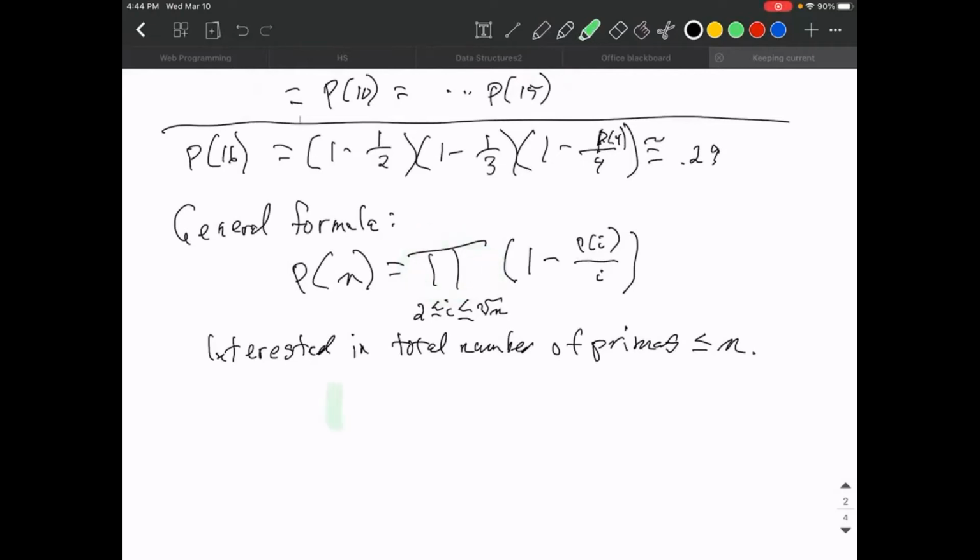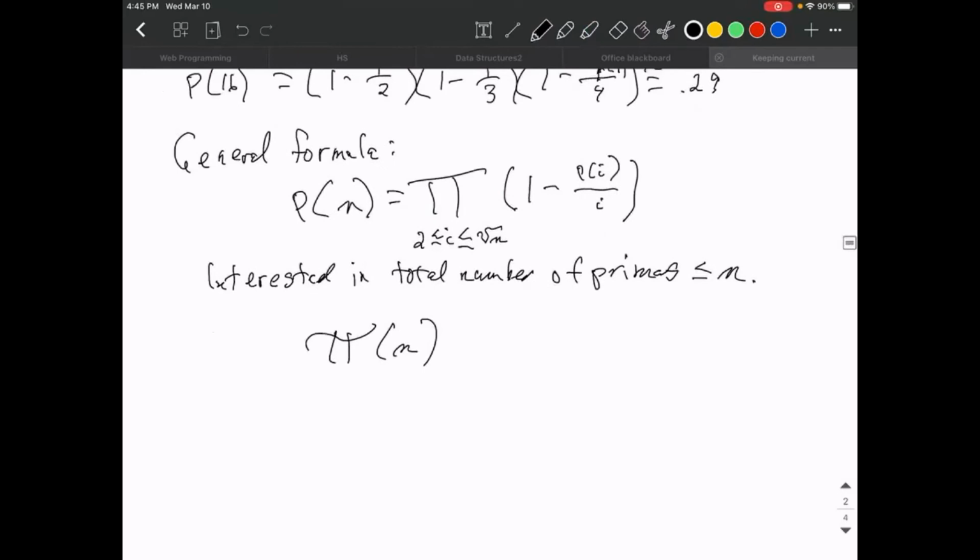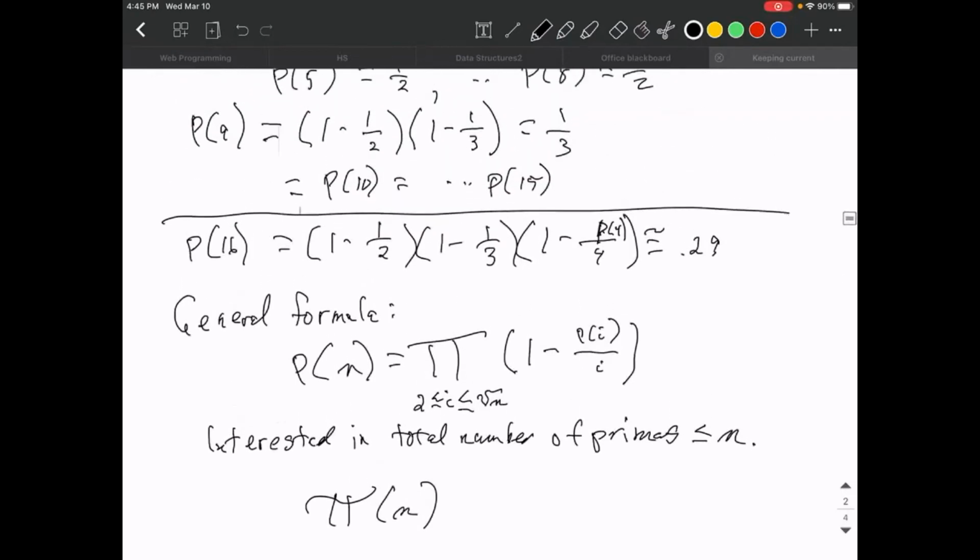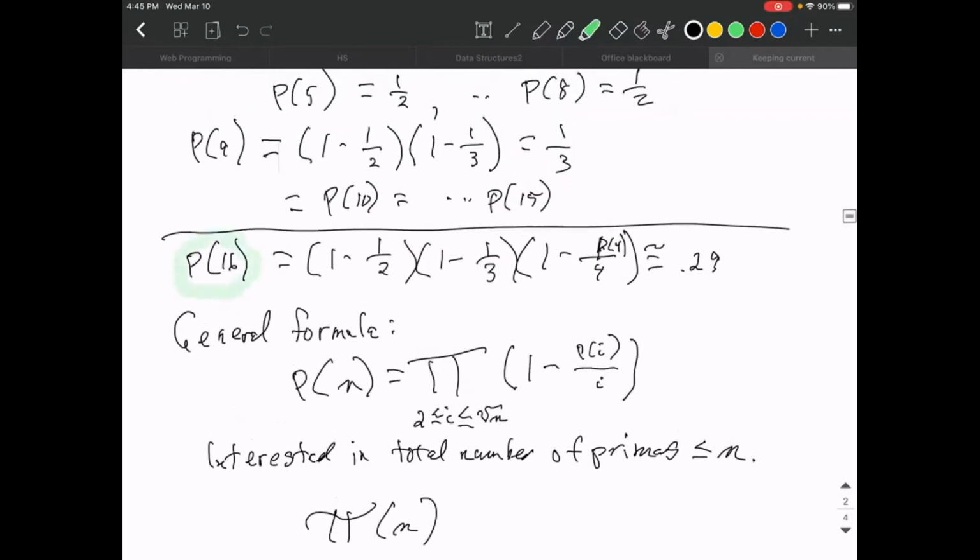This is called, excuse me, I'll erase back. Okay, this is called pi of n, and I'll make it an italic pi, all right? Pi of n. And so we can compute that by just taking these probabilities, like probability of 16, which is going to be the same as the probability for 17, 18, and so on, and multiply it by the number of elements in the range that have the same probability. There are 9 such elements.